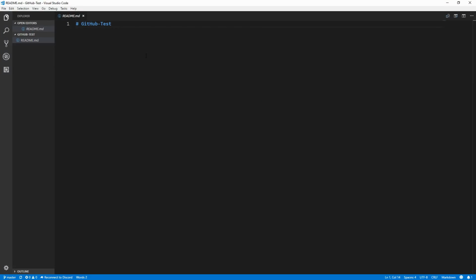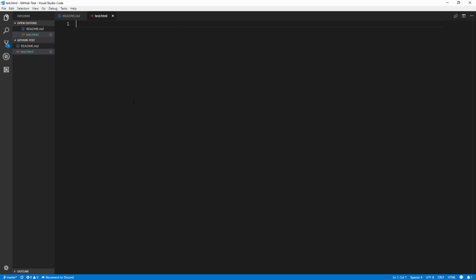Now that we have that out of the way, let's get started by creating a file in this project. We can call it anything we want, such as test.html, and hit enter. After a little bit, you'll see that this file will turn green with a little U next to it that stands for untracked. This is because Visual Studio Code integrates perfectly with Git, and this tells us that this file, which is green, means that it is new, and since it has a U saying it's untracked, that means we haven't added this file to our Git repository yet.